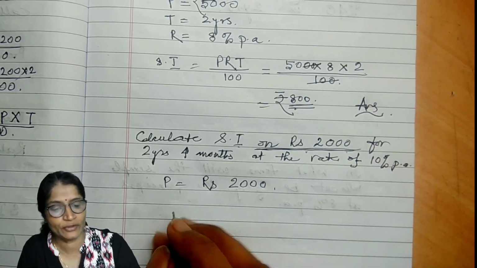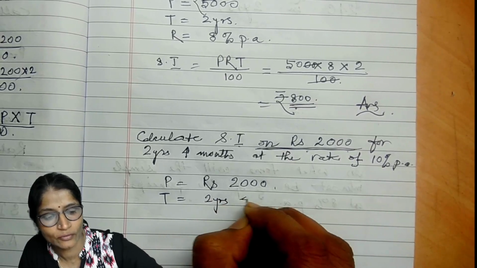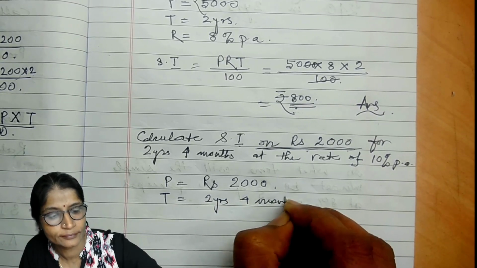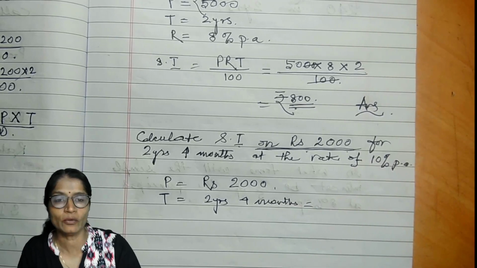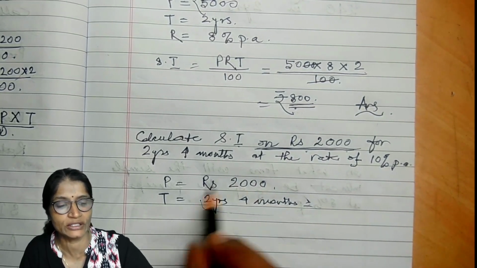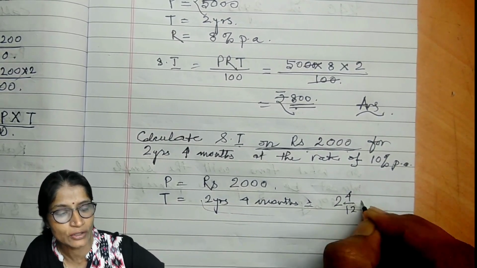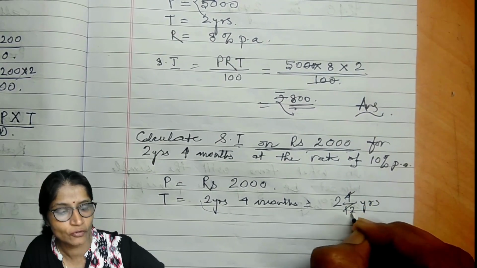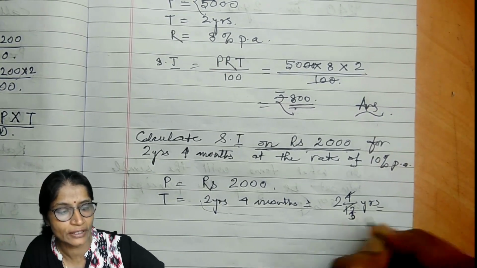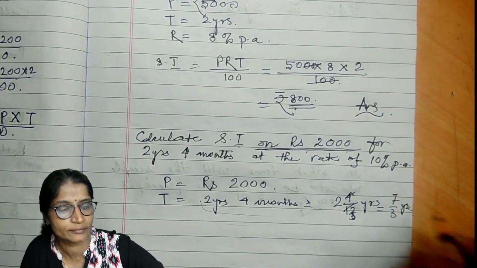The time duration is 2 years 4 months. Now the formula is applicable on a yearly basis, so you have to convert this 2 years 4 months into years. So it will be 4 by 12 years, which is 7 divided by 3 years.